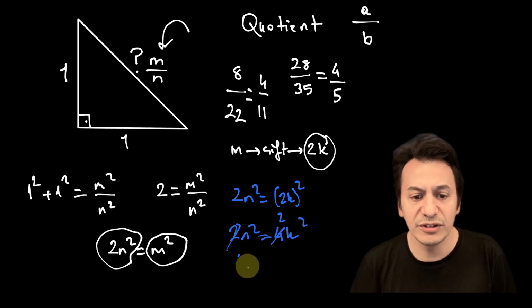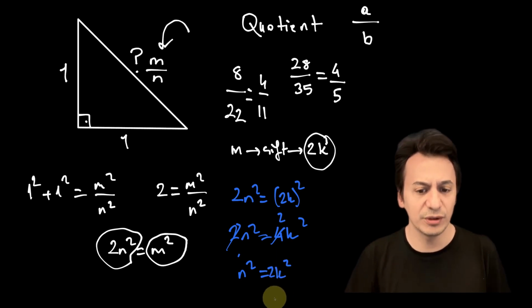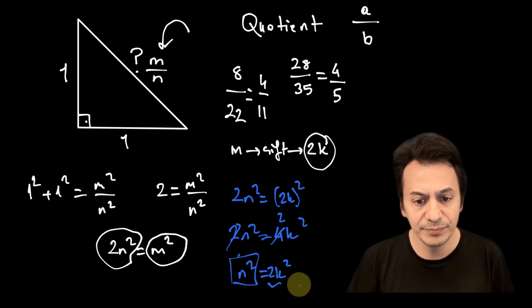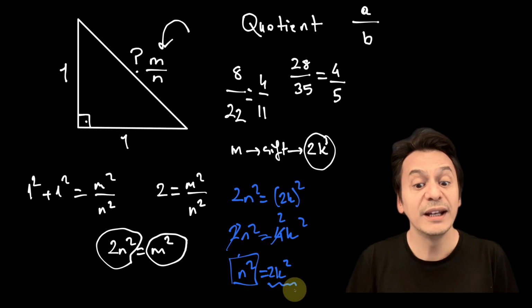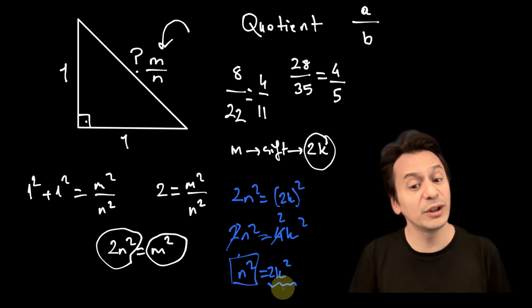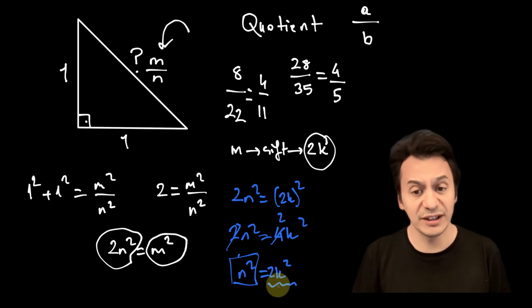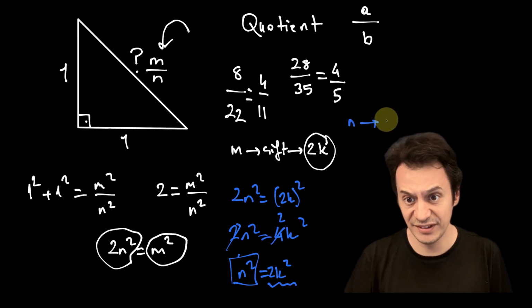And I found something strange about n squared. n squared is equal to 2k squared. So what can I say about n squared from here? Since it's a number that can be divided by 2, I can definitely say that n squared is an even number. Then n itself must also be an even number. Let's write that down here as well. n is definitely even.